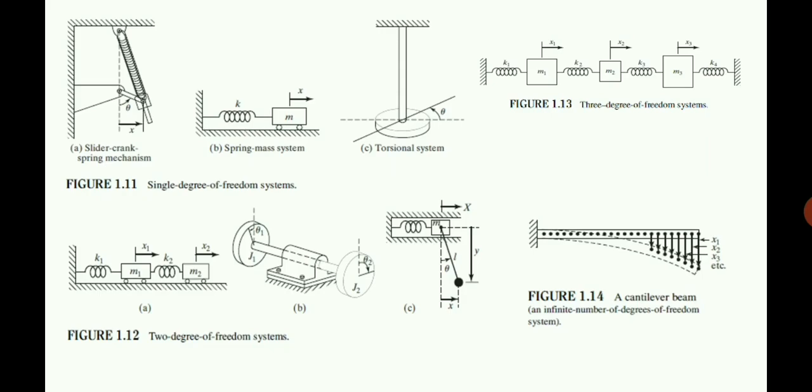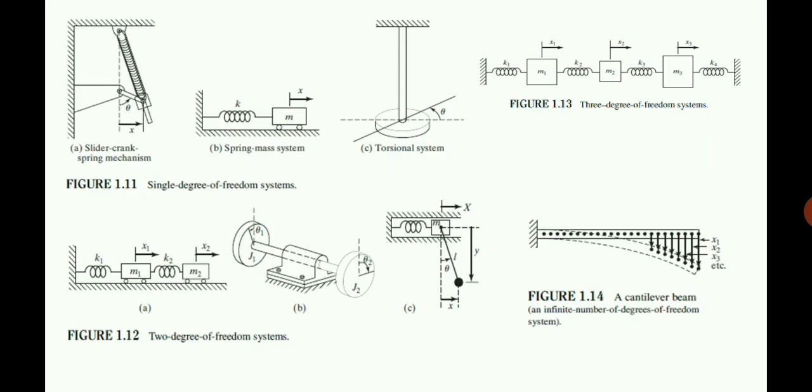In that system, x1 and x2 are both required to define the motion. x1 alone cannot define the motion of both masses, and x2 alone cannot either. Therefore two values are needed to define the motion, so that is a 2 degree of freedom system. Similarly, the second figure is also a case of 2 degrees of freedom.